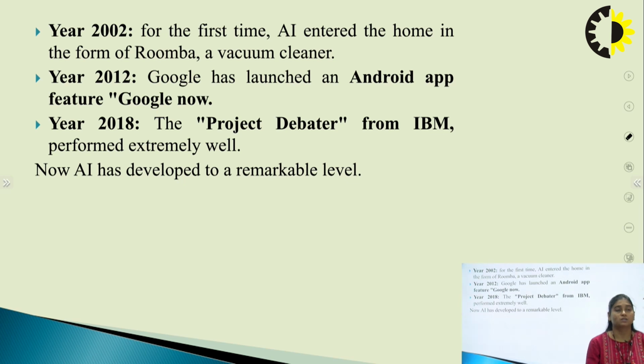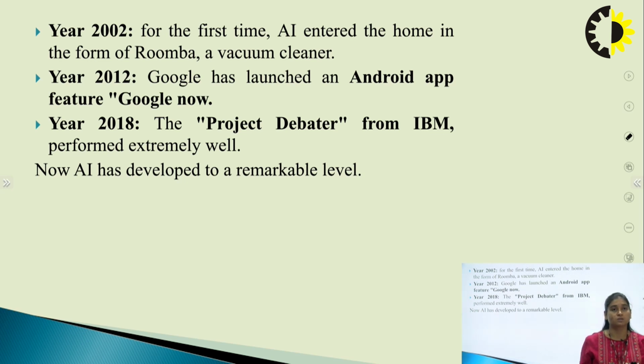In 2002, for the first time, AI entered the home in the form of Roomba. Roomba is a vacuum cleaner, or you can say it's an agent. In artificial intelligence, we studied several kinds of problems, like the eight puzzle problem and the queen problem. All these problems are referred to as toy problems, and they are used to compare several kinds of algorithms, to see which algorithm is best for which problem. So the vacuum cleaner Roomba is an AI agent and was first created in the year 2002.